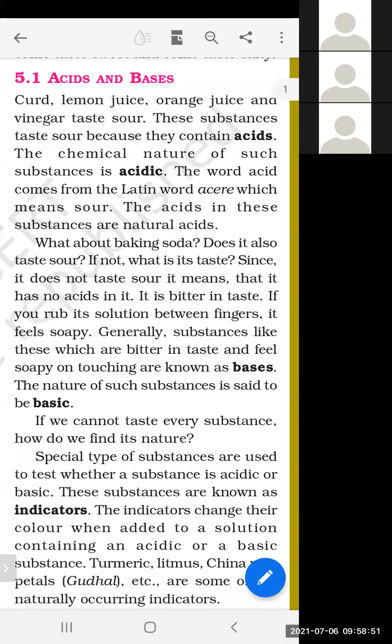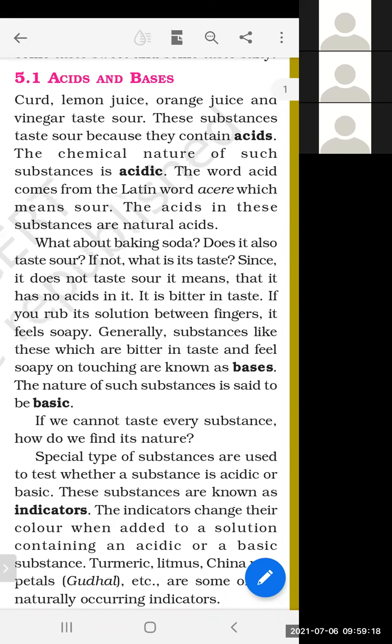I'm not asking you to taste your soap, although many times while bathing, some of the soap solution comes into your mouth. You know that. So soapy feeling, basic substances, and basic substances also have which kind of taste? Bitter taste. So for basic substances, bitter taste, soapy feeling.